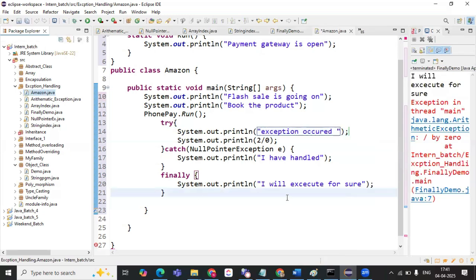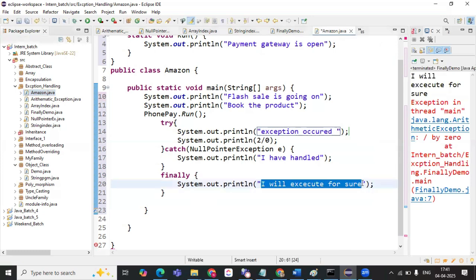inside the finally block, they will be writing a code to close the payment gateway. To close the payment gateway, the developers will write the code in the finally block.